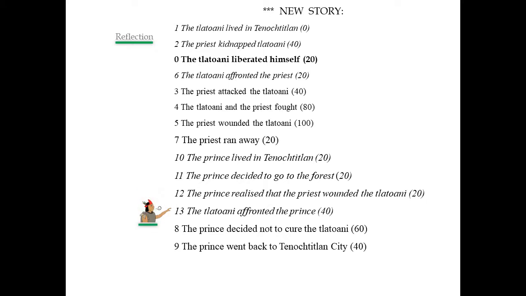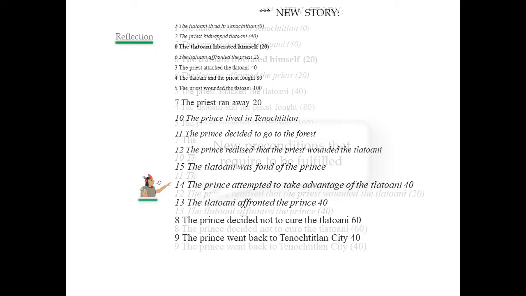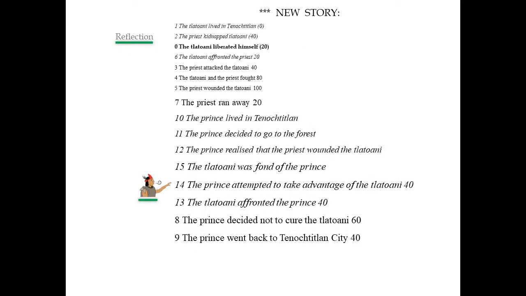At this point, the system is in a situation where it can justify why the prince decided not to cure the Tlatoani. So it inserts action 13 where the Tlatoani affronted the priest. However, this last action also has preconditions that need to be fulfilled. In order to justify action 13, the MEXICA system inserts action 14. The prince attempted to take advantage of the Tlatoani.